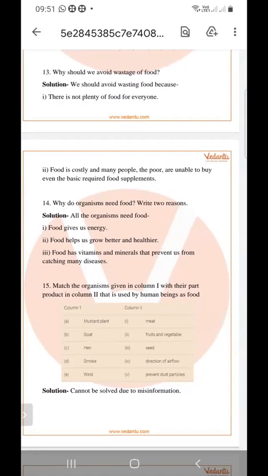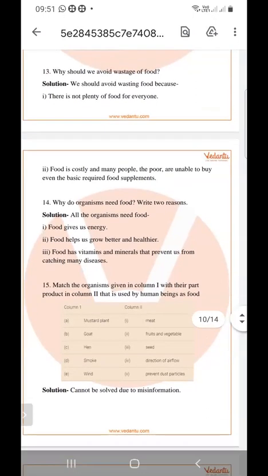So why do organisms need food? Because food gives us energy and helps us to grow better and healthier. And food has vitamins and minerals that prevent us from catching many diseases. So why do we need food?